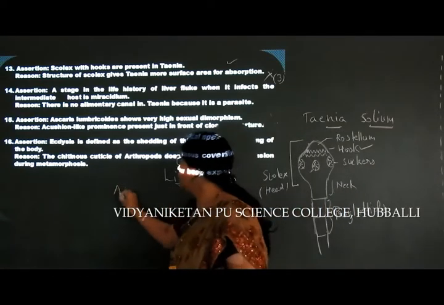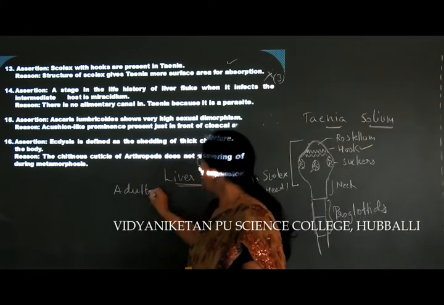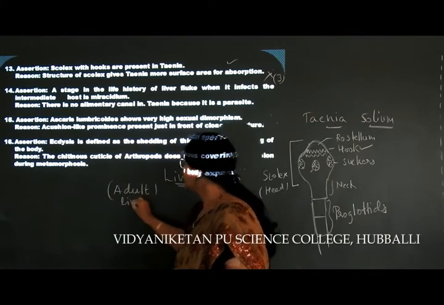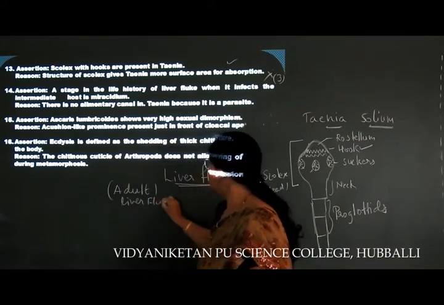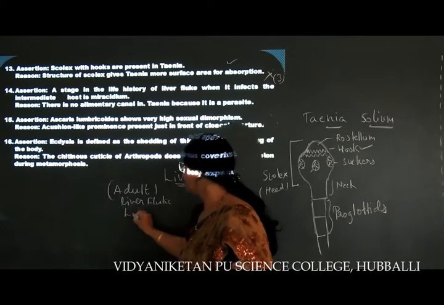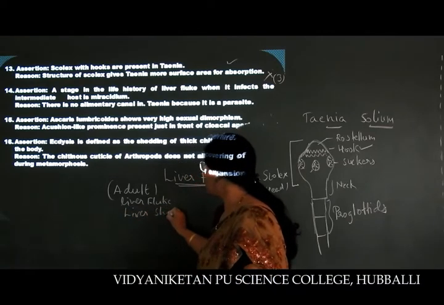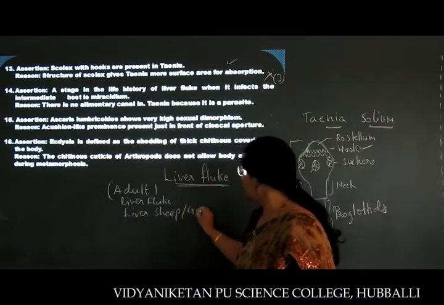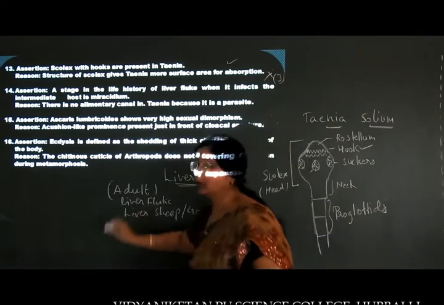The adult liver fluke resides in the liver of sheep or goat. This I have told you.